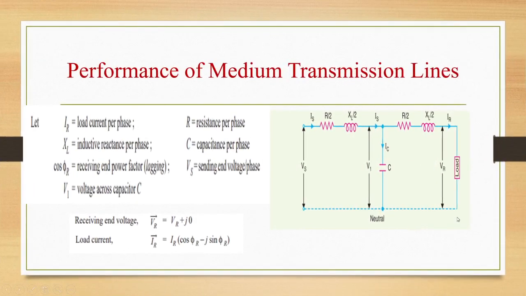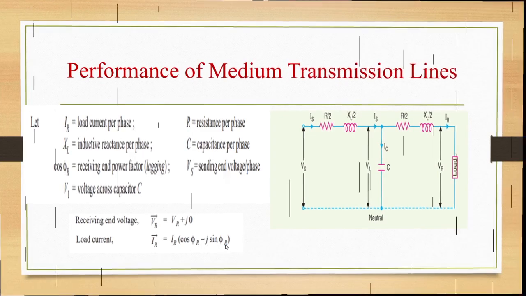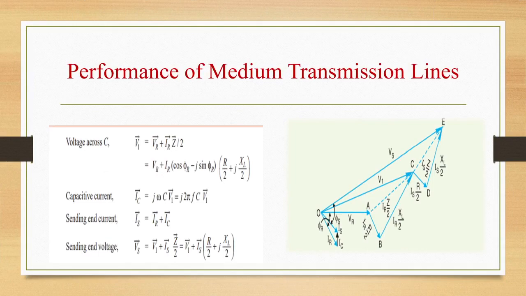Receiving end voltage VR is equal to VR plus J0, and load current IR is equal to IR into cos phi r minus J sin phi r. So voltage across C, V1, is given as VR plus IR into Z by 2, that is VR plus IR into (cos phi r minus J sin phi r) into (R by 2 plus J XL by 2). Capacitive current IC is given as J omega C V1.